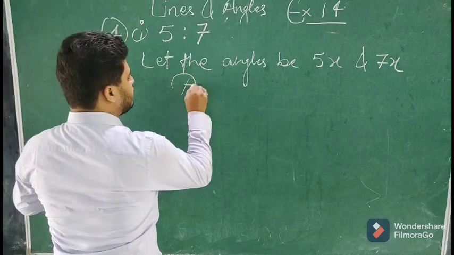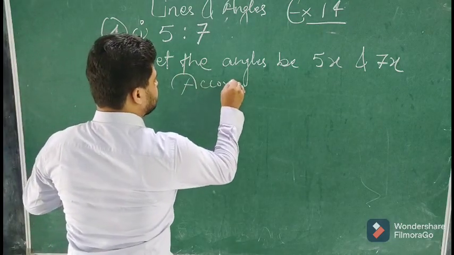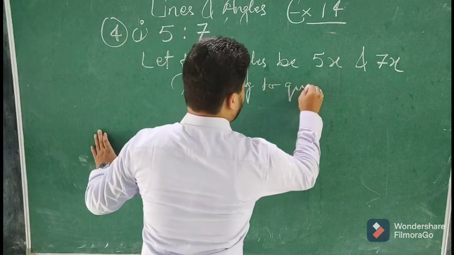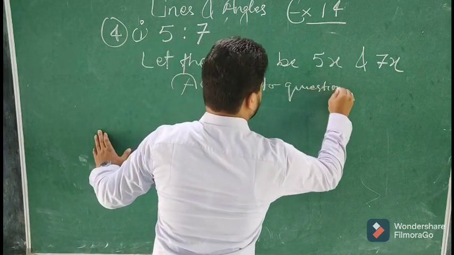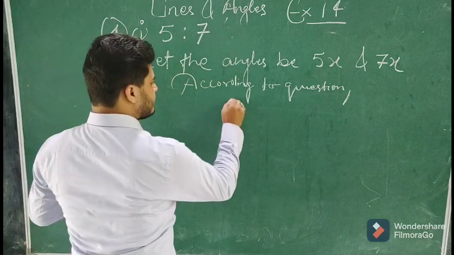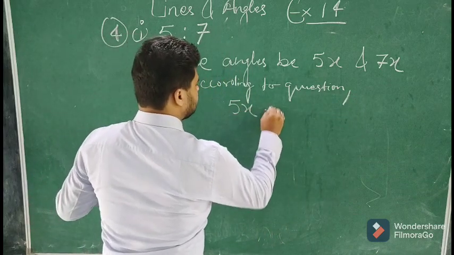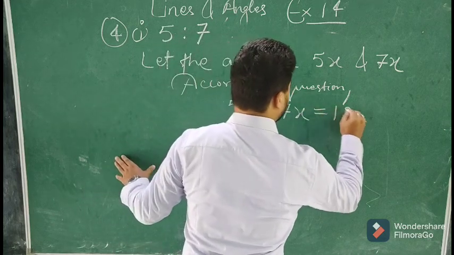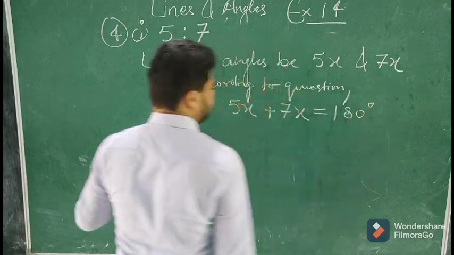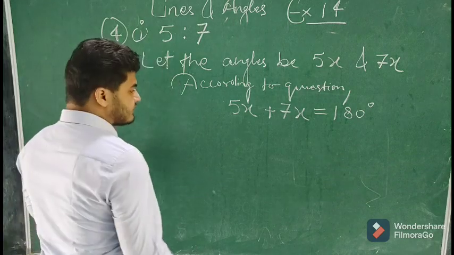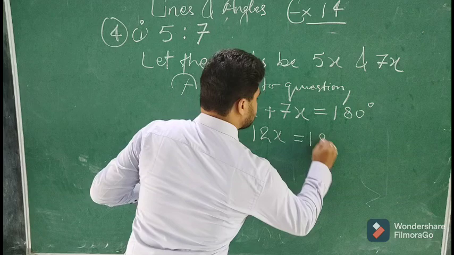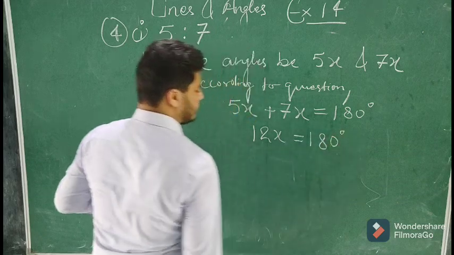So according to the question, 5x plus 7x, their sum should be equal to 180 degrees. 5x plus 7x will give you 12x is equal to 180 degrees.